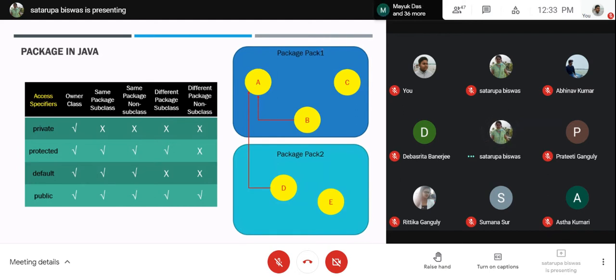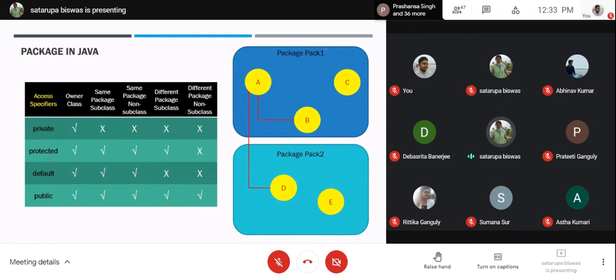So if something is declared as protected inside A, it will be equally accessible from B, C, and D, but not from E. I told you, within the family and package. So inside the package A, B, and C will be able to handle it. And within the family, D is also there. So D also will be allowed.